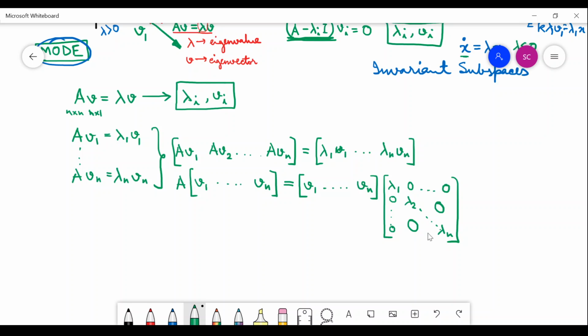If you don't realize it right away, spend some time, just look at it for a minute or so, and you will understand why these two are equal. So this matrix is the one that we found in our diagonal form, if we had the knowledge of the roots of the characteristic polynomial, which are nothing but the eigenvalues of the matrix A.